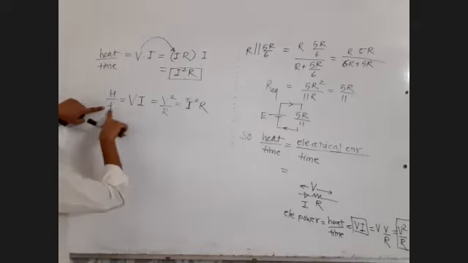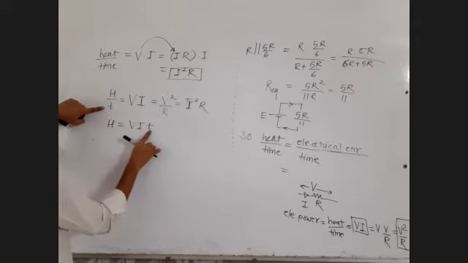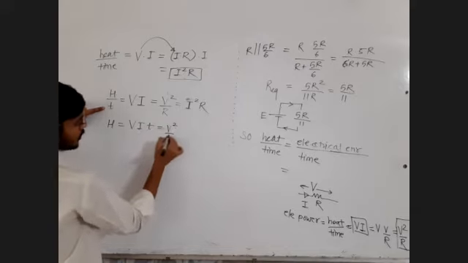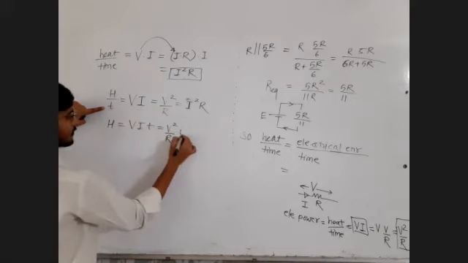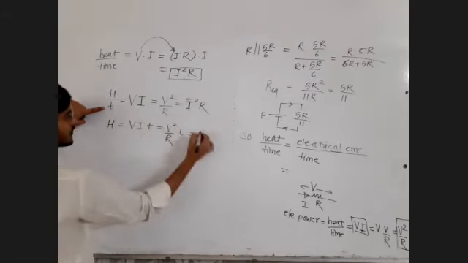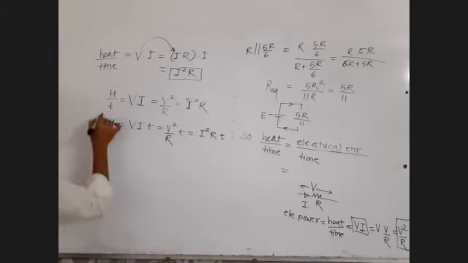there are three formulae. Heat produced in time T is VIT, or V square upon R into T, or I square R into T. This T is on the right hand side. These are the three formulae of heat.